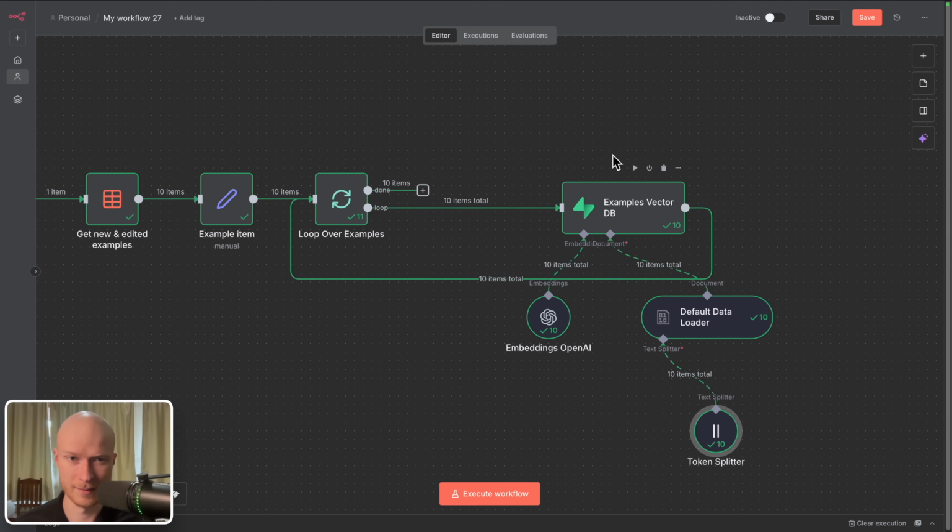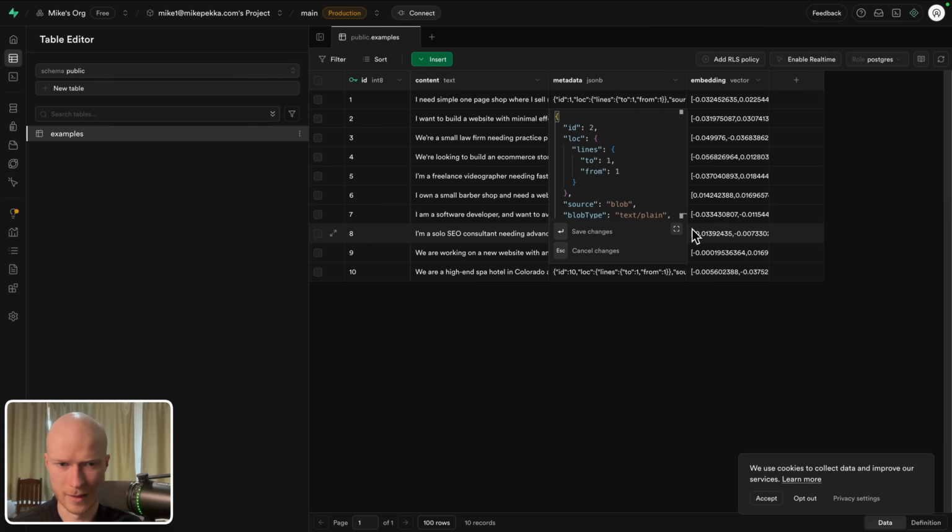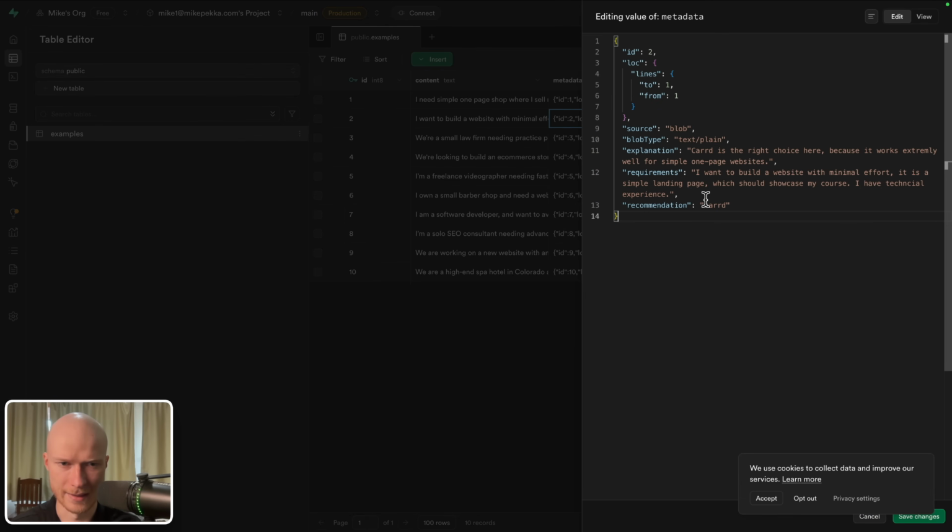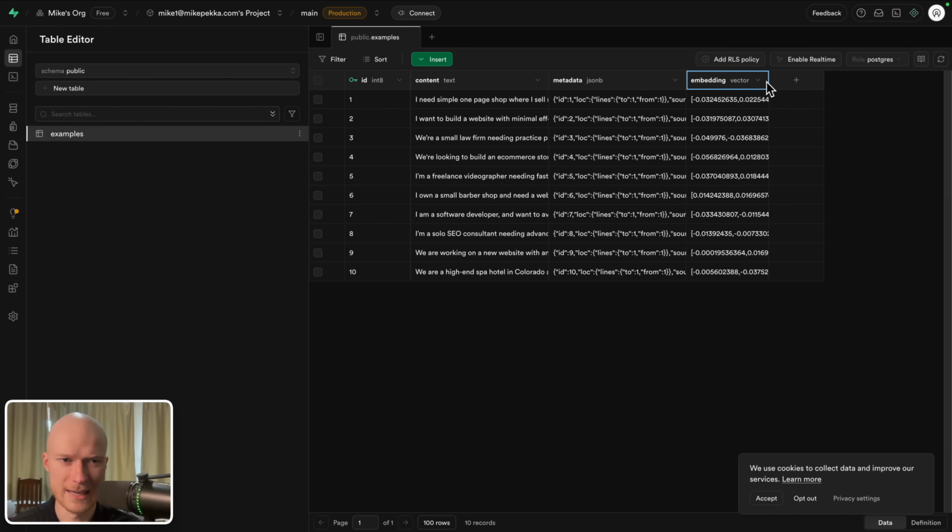Let's have a look at it. Then we have the metadata. So here in the metadata, you can see we will find our example data. So our recommendation, the requirements of the example, the explanation, and also the ID, alongside some additional metadata that n8n has created. And then finally, the really interesting column is this here, the embedding.